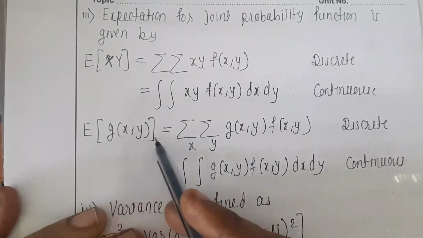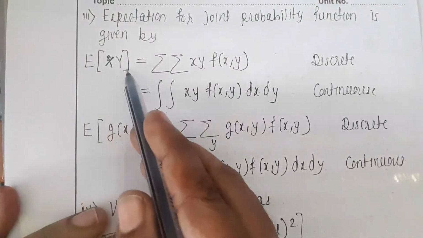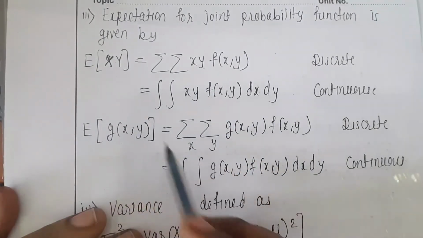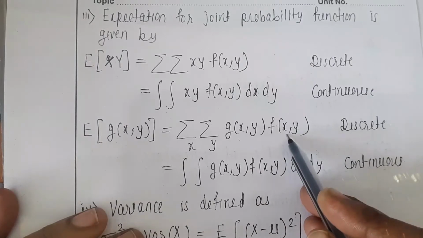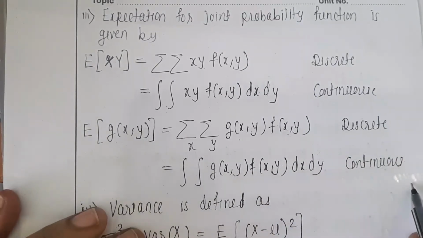Next, expectation of g of xy, same as this, instead of xy, if we have x square into y, x into y square or x square y square, then at that time it is g of xy multiplied by f of xy. So summation for discrete and integration for continuous case.